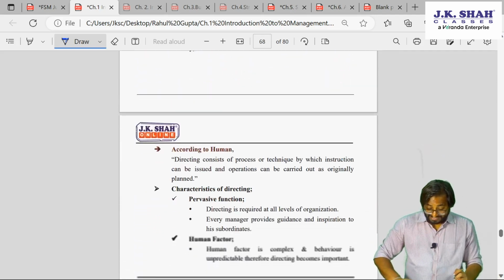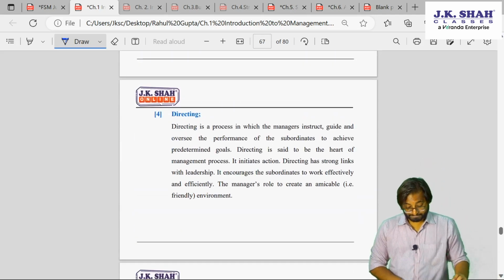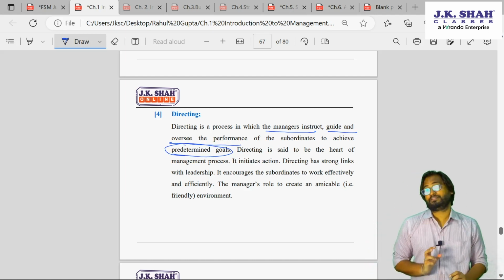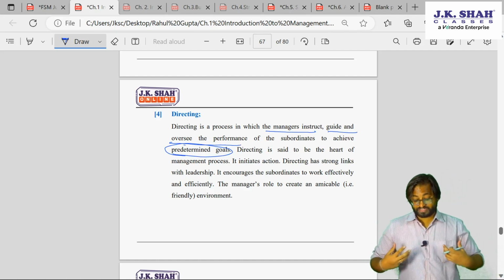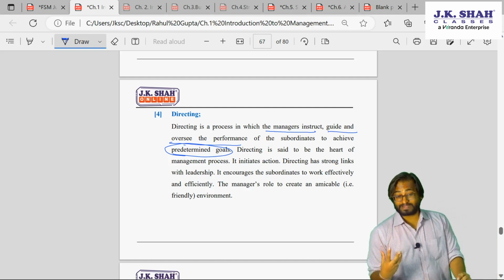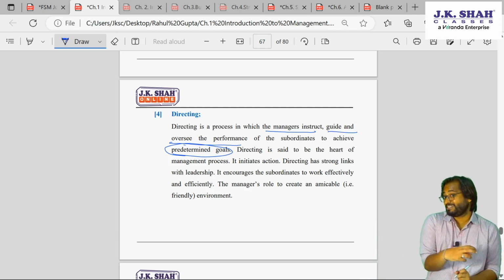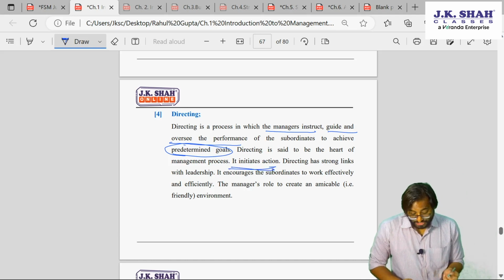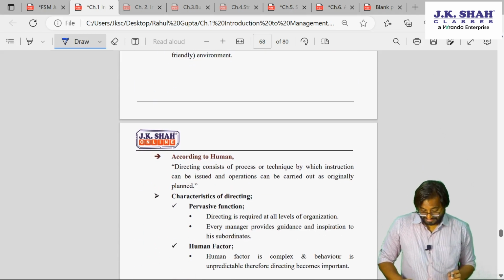But let's read directing. See here. Directing is a process in which the managers will instruct, guide and oversee the performance to achieve the goal. So are we not fulfilling the operational needs here? Yes. Are we not trying to bridge the gap between the operational needs? Yes, so it initiates action, right?